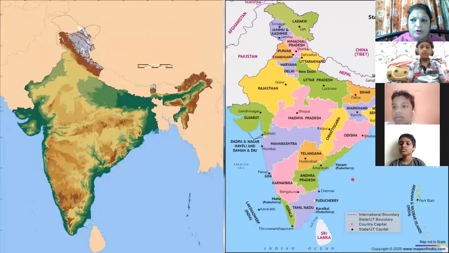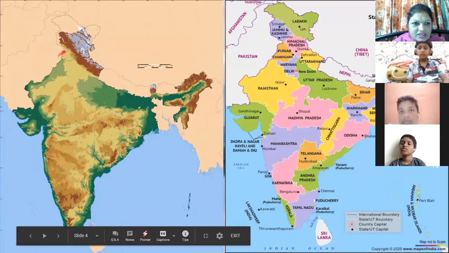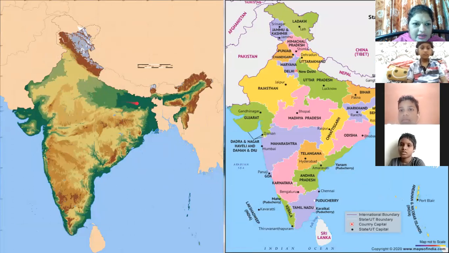Now, before going ahead, this is very important again, that you should know the difference between a physical map and a political map. What do you mean by physical map and a political map? So look at this first map, this picture. In this picture, you can see overall green and brown colors are used.